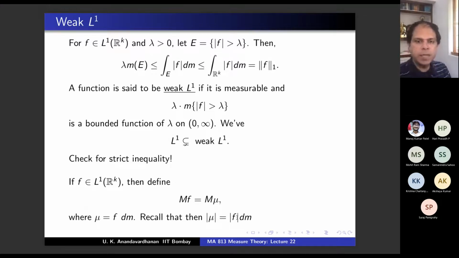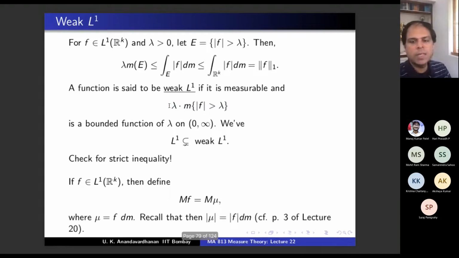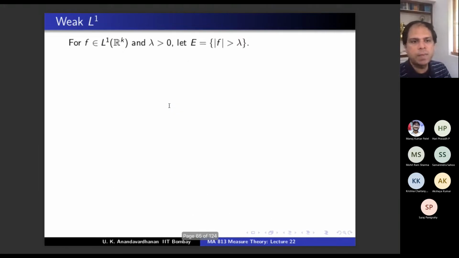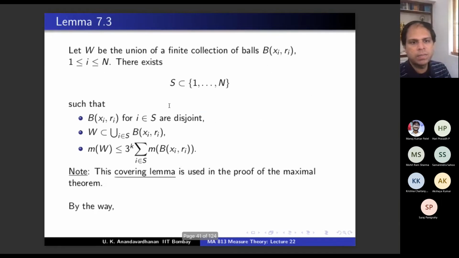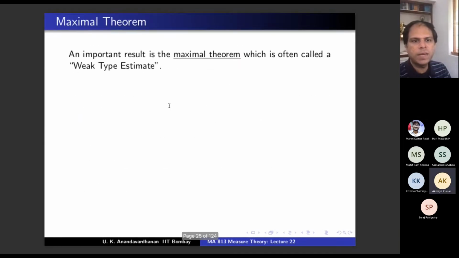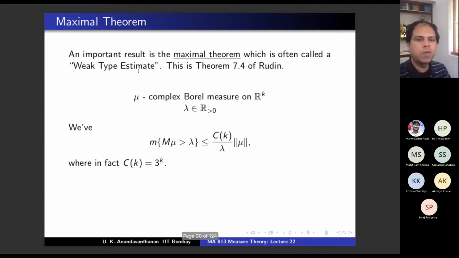So by the maximal theorem, Mf is weak L1. This is why the maximal theorem was important. Clear? And that is why it is called a weak type estimate: it takes L1 to weak L1.